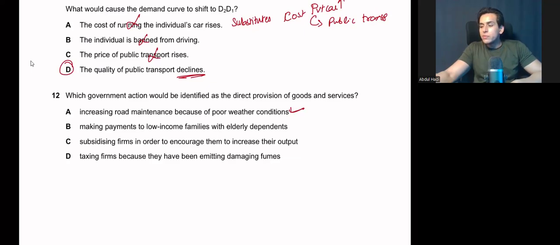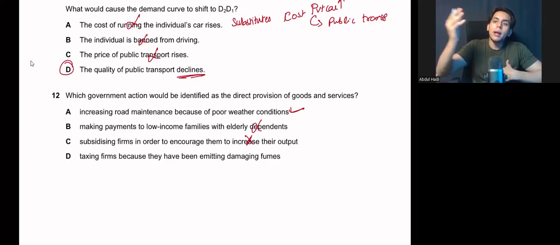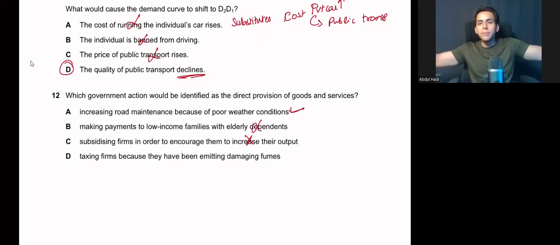Making payment to low income families with elderly dependents, a private individual can do that as well. It is not necessary that only government is able to do this kind of work. Subsidizing firms in order to encourage them to increase their output. Again, it is not completely dependent on government. When I talk about government provision, this means that I get a good directly from government. If government is giving a subsidy to a firm, the firm will produce and supply goods and services, which means that between government and me, a consumer, there is a firm, a third party.